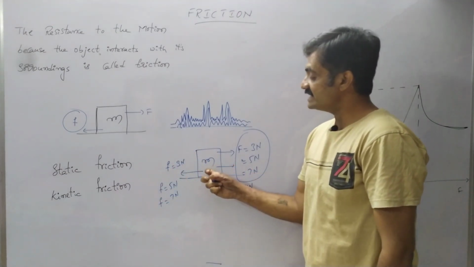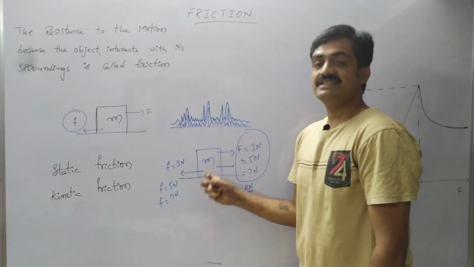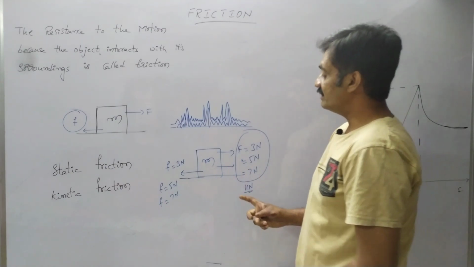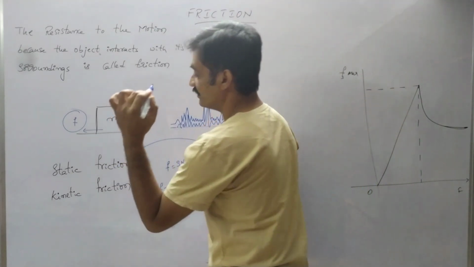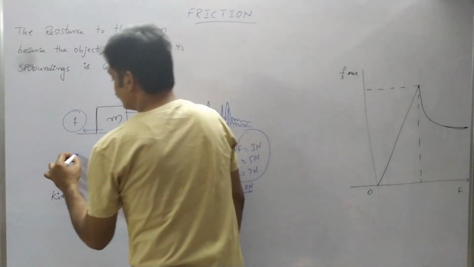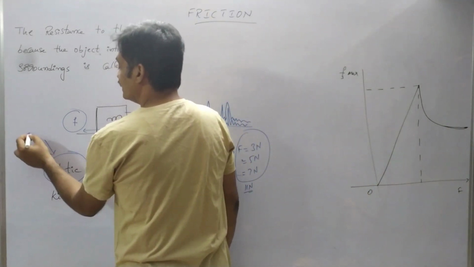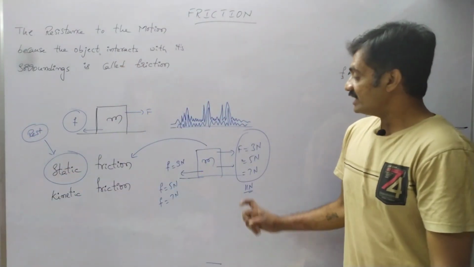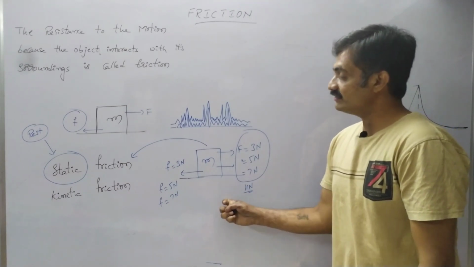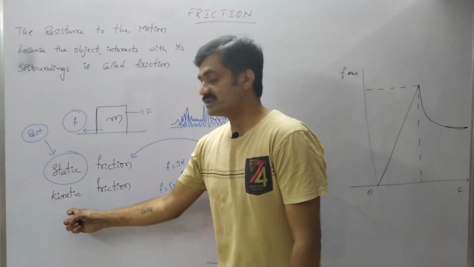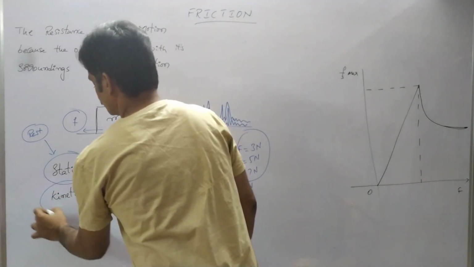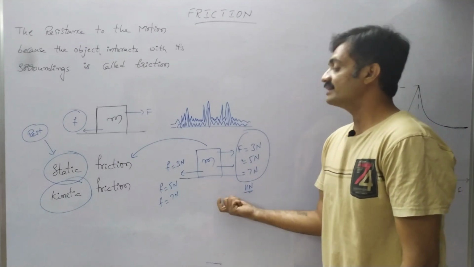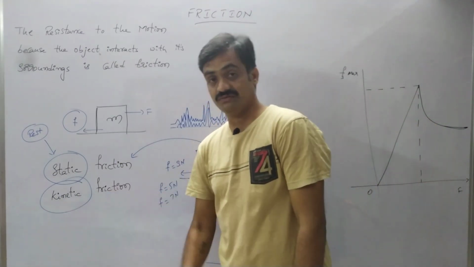If the frictional force is acting on the body when it is at rest, then we represent it as static friction. As we know, static means the body is not moving, it is at rest, so we call it a static frictional force. Whereas if the body is moving and the frictional force is acting on it, then it is a kinetic frictional force. Kinetic friction means the frictional force acts on the body when it is moving.